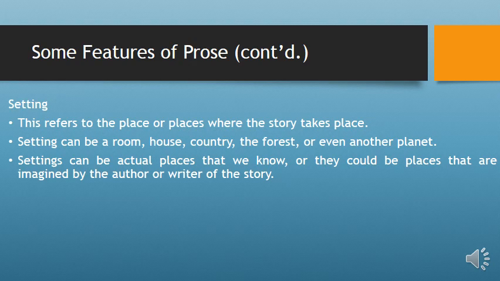Settings can be actual places that we know, or they could be places that are imagined by the author or writer of the story. That is, a setting can either be a place like Kano, Nigeria, Sambisa, and so on, places that we know, or it might be a place that we do not know. For example, an author or writer can just mention any name that doesn't exist.